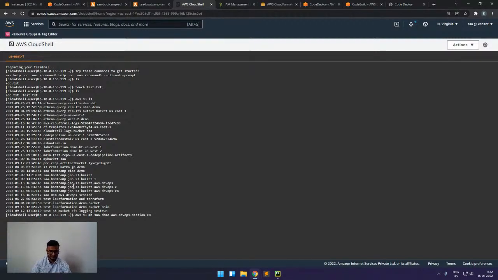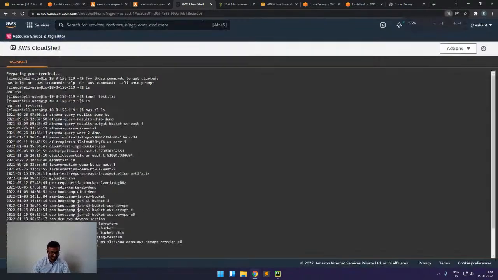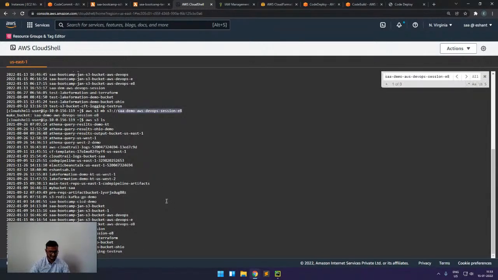For this S3 bucket, we have to follow a pattern like s3:// like this. If I create it, now we can see that this bucket has been created. And now, if I again go and list this, you can see this bucket is available here. So in this manner, I can play with S3 or all the services which are available with AWS.